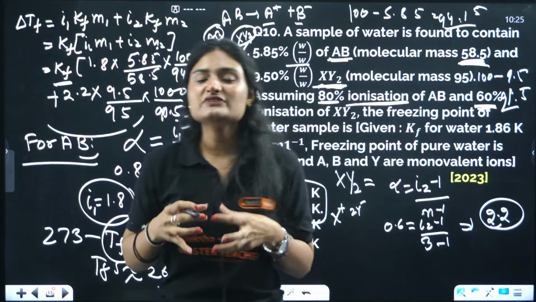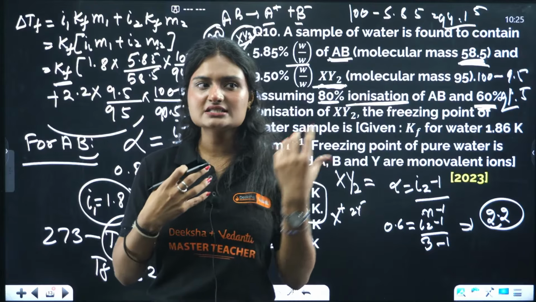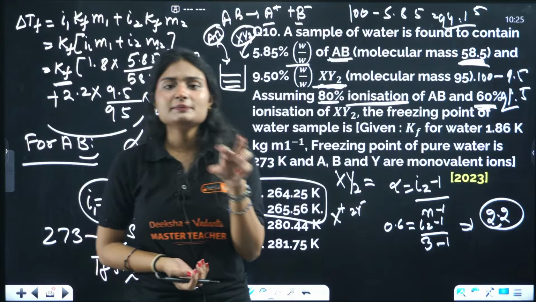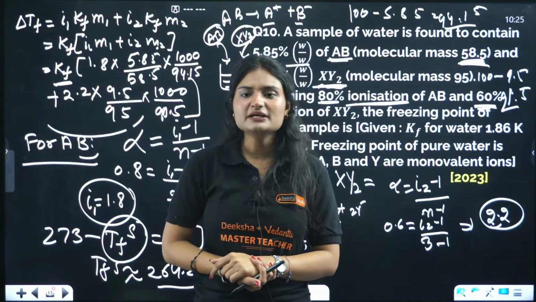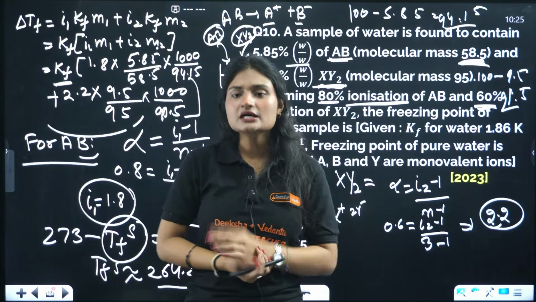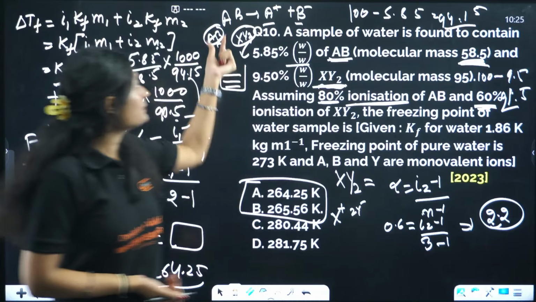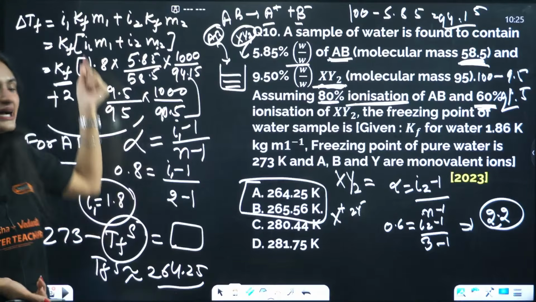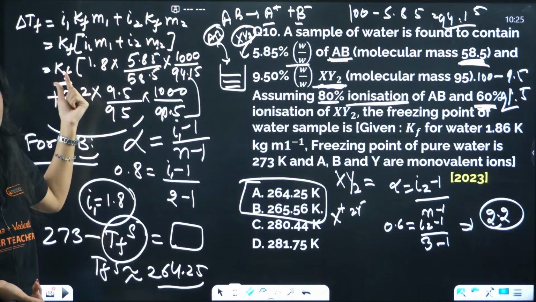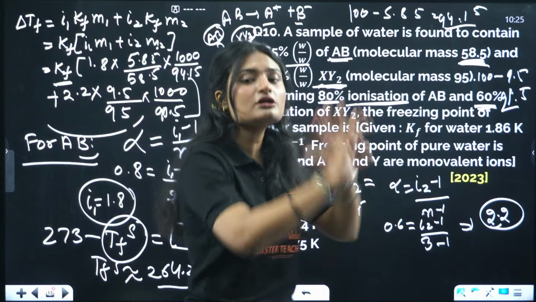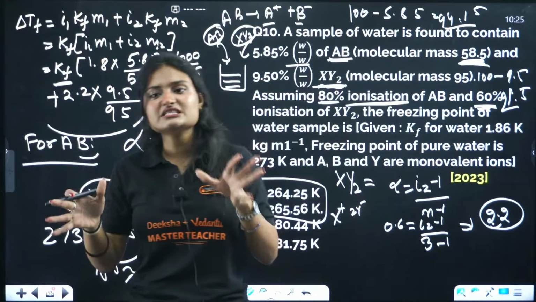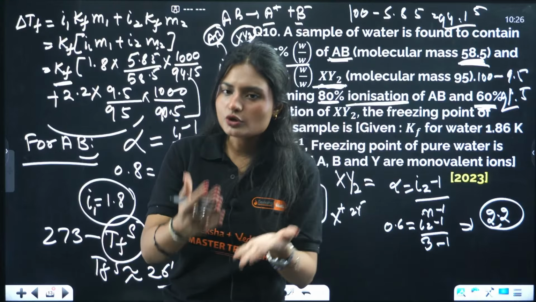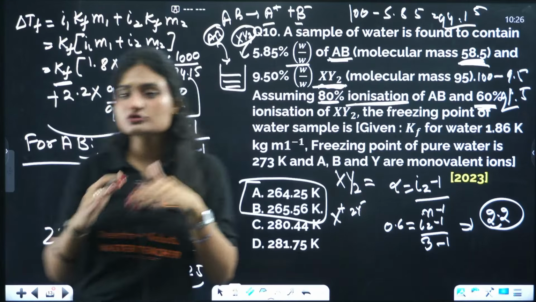Firstly, these compounds are non-volatile. If you add those compounds, there will be a depression in the freezing point of water, right? How much will be the depression? The depression caused by AB and the depression caused by XY2. So what I did, I just added these individual depressions, and that gives me the overall idea of how much depression in freezing point has happened. Clear?